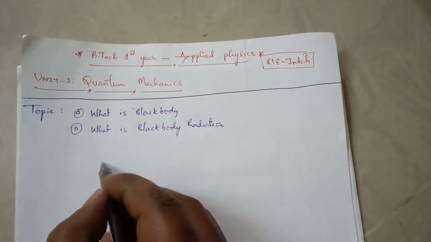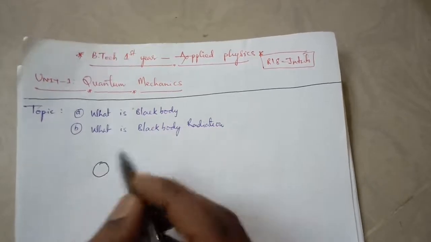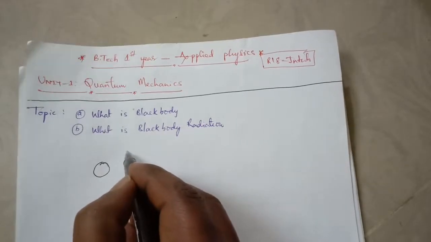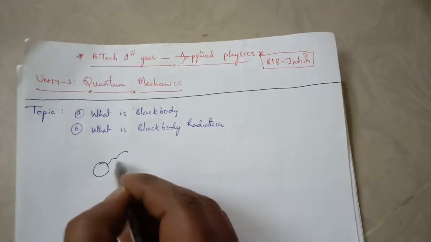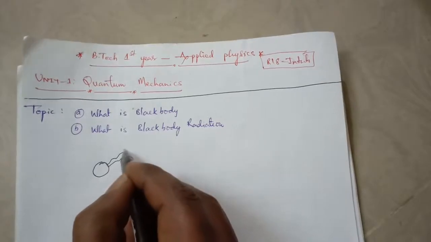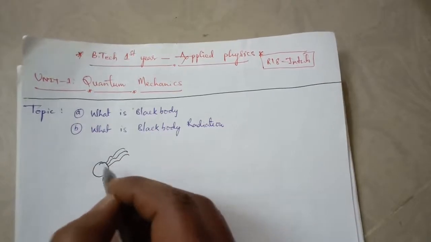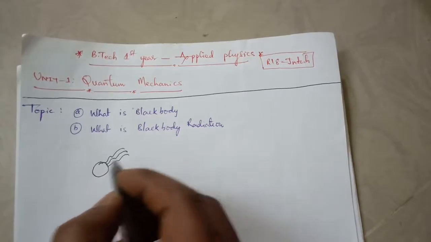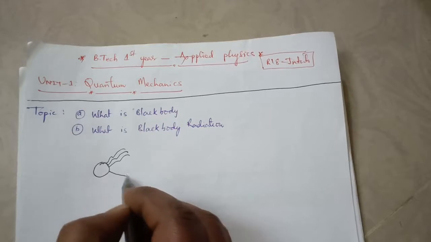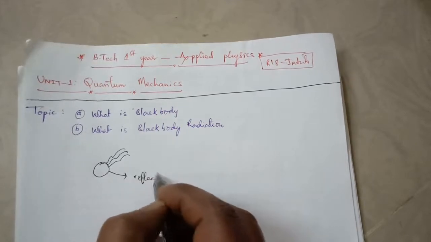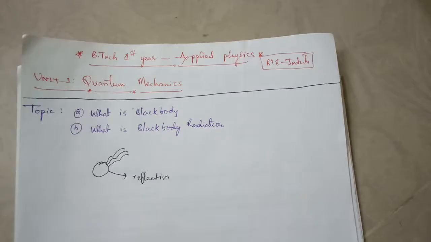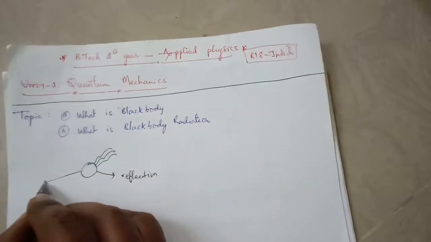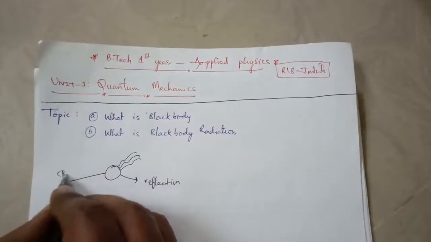Let us consider this is the body. When a radiation of light is incident on this body, generally there are three phenomena we can see. First one is reflection, and second one is transmission, it may be transmitted.